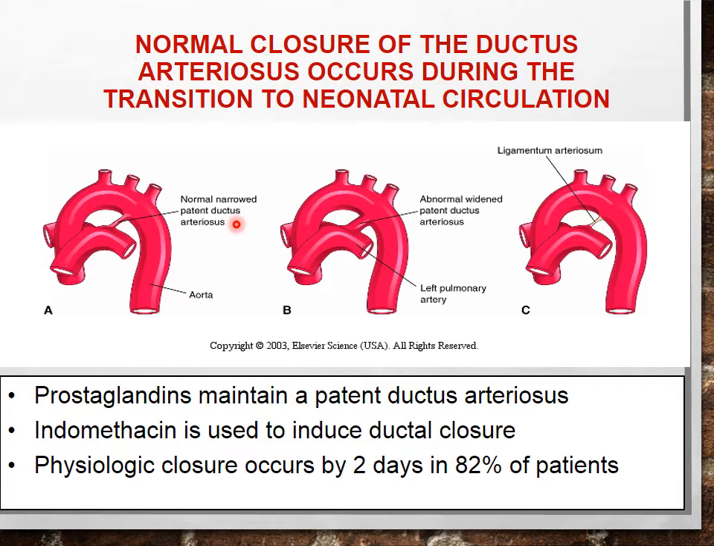This occurs in 8 infants per 10,000 births. It is mostly seen in immature infants, that is, premature births, as well as in mothers who have an infection with rubella. So maternal rubella infection is also one of the causes of patent ductus arteriosus.